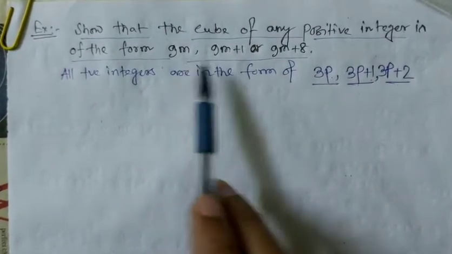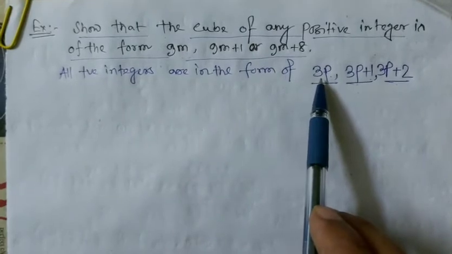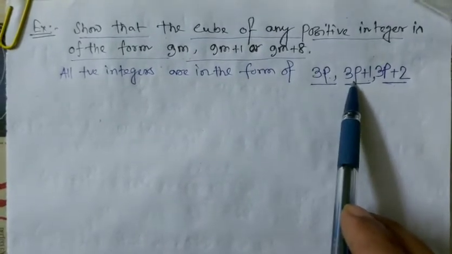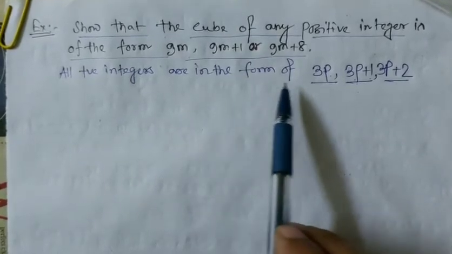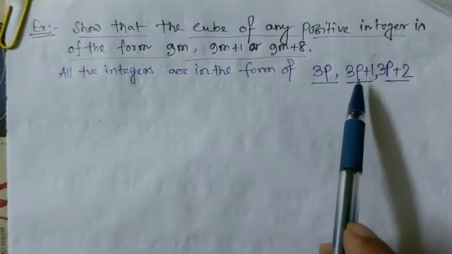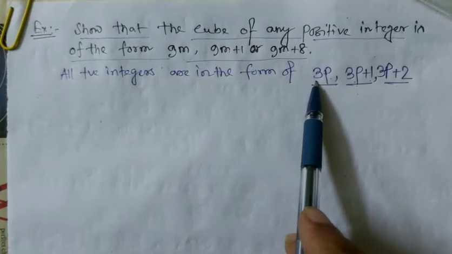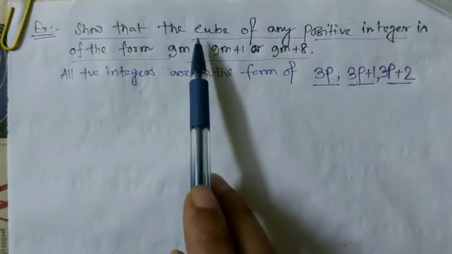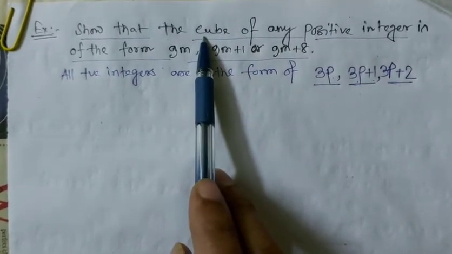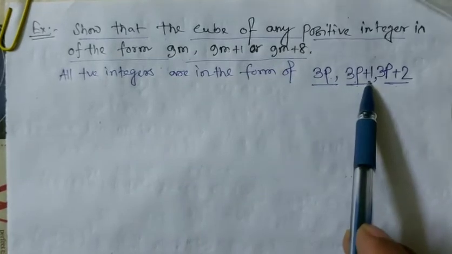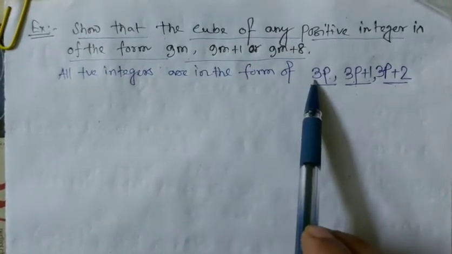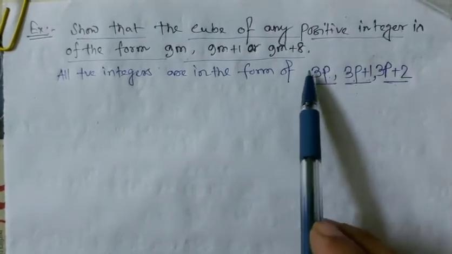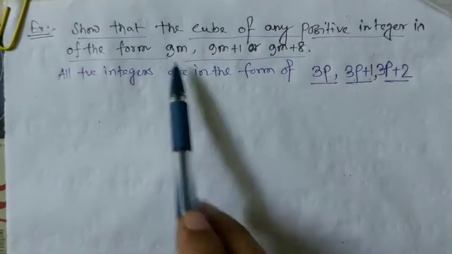Here for 9m, if you consider 2p and 2p plus 1, then they are also positive integers in the form of 2p and 2p plus 1. But the cube of 2p or 2p plus 1 is not in the form of 9m, because when you consider the cube of 2, this one is 8, 9 is not present.